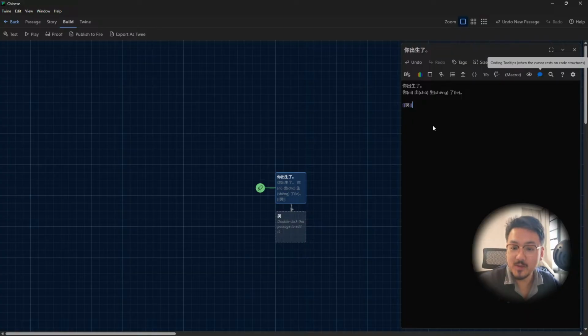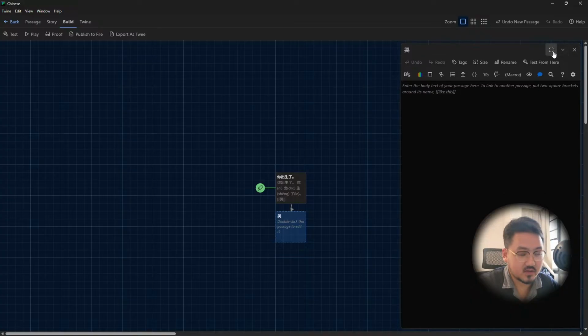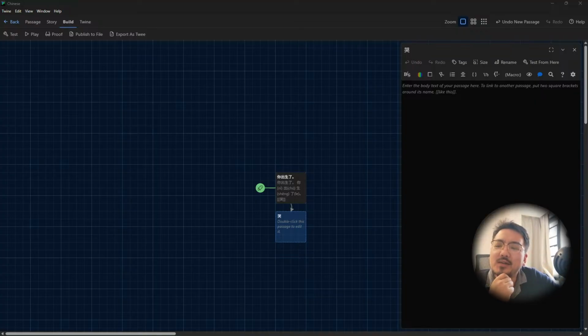And I want to show you why this is interesting, because it's immersive and interactive. Once you cry, you double click, you get this, okay? I can close the previous one. Then we enter into a section of 哭, okay? We can add more things to 哭. So let's think about this. 哭 is to cry, right?